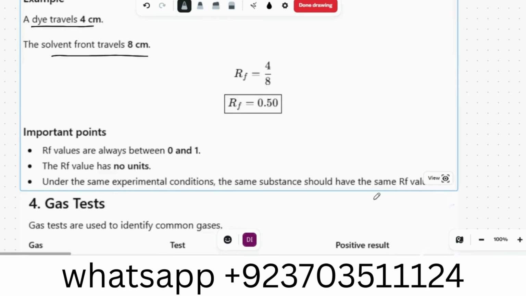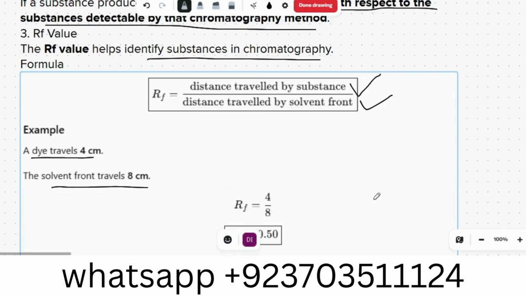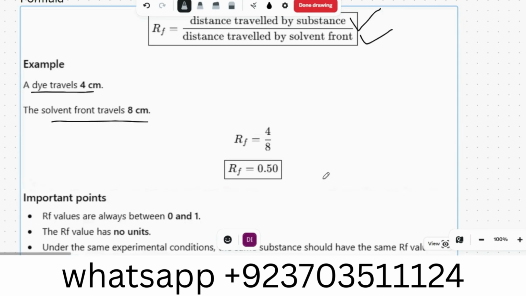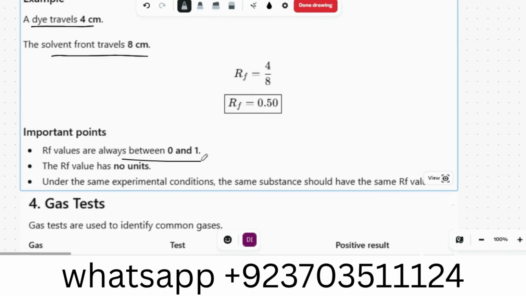Rf is always a ratio, so 4 divided by 8 is 0.5. Rf value will always be between 0 and 1, and Rf has no unit because nothing will travel more than the solvent. Under the same experimental conditions, the same substance should have the same Rf value.